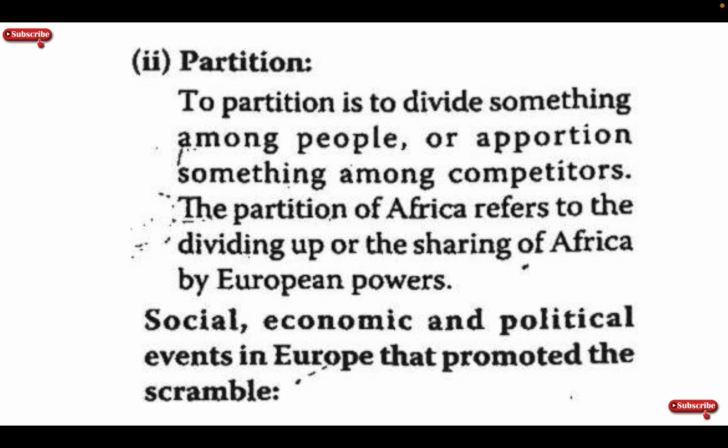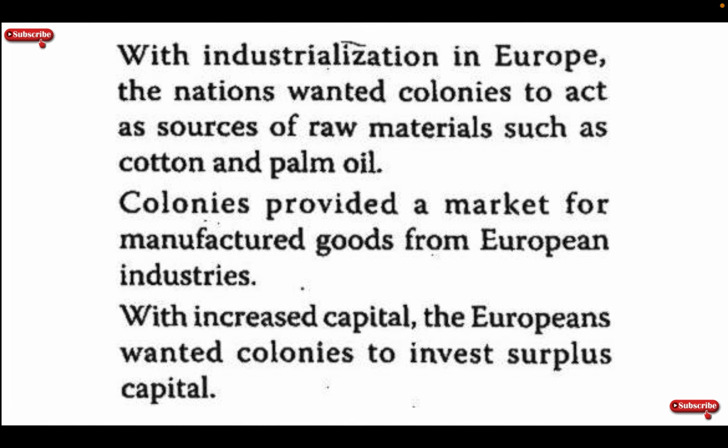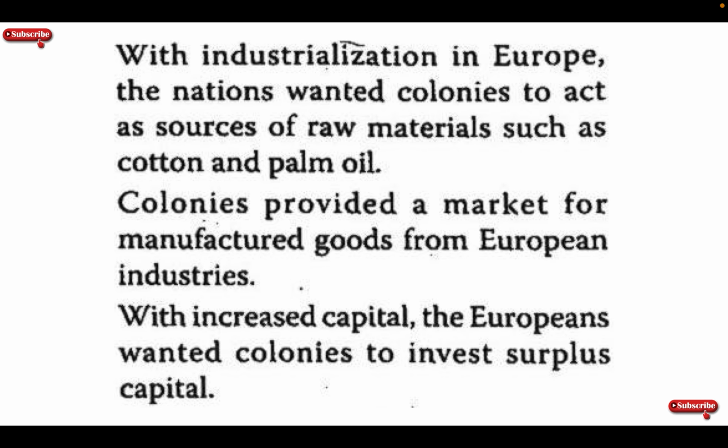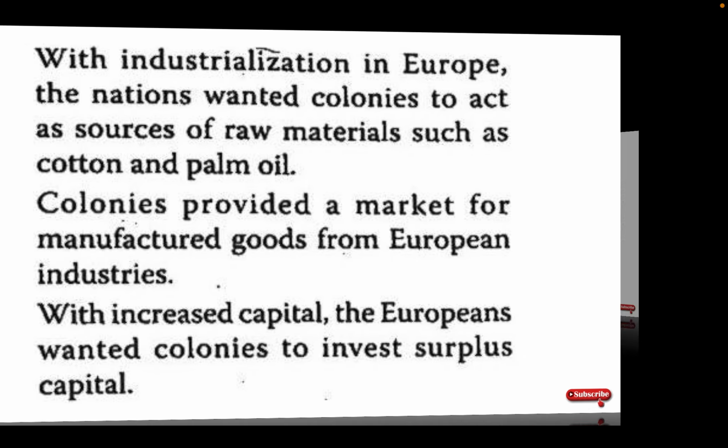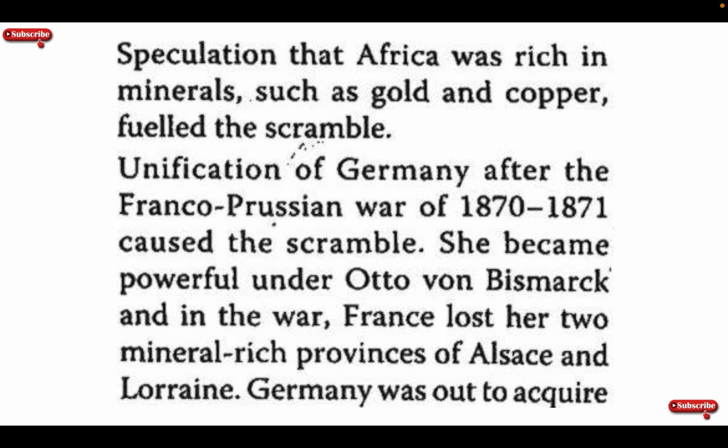Social, economic, and political events in Europe that promoted the scramble. With industrialization in Europe, the nations wanted colonies to act as sources of raw materials such as cotton and palm oil. Colonies provided a market for manufactured goods from European industries. With increased capital, the Europeans wanted colonies in which to invest surplus capital. Speculation that Africa was rich in minerals such as gold and copper fueled the scramble.